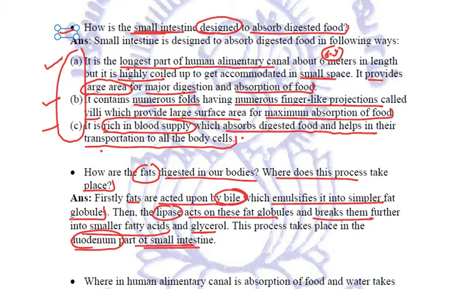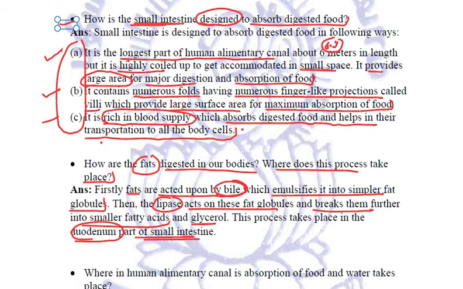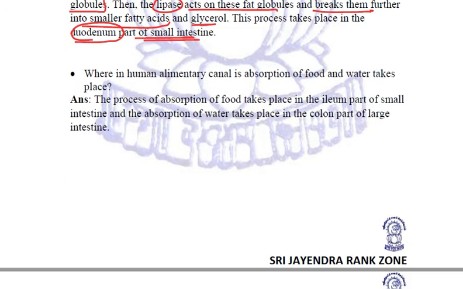Now another important question is, where in the human alimentary canal does absorption of food and water take place? We have seen that the absorption of food takes place in the ileum part of the small intestine, whereas the absorption of water takes place in the colon part of the large intestine.